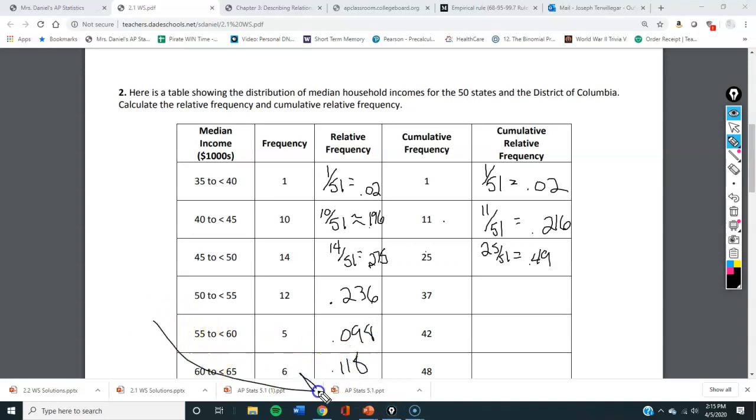Down here there's going to be another answer that's 0.059. And over here I'm going to get 0.725, 0.824, 0.941. And whenever you do cumulative frequency, your last one should always be 100% or 1.000 cumulative frequency. That means you did it correctly. You could have done it as percent, you could have done many different ways.